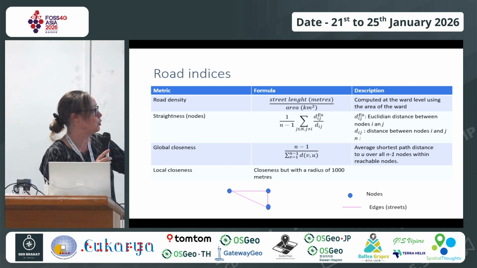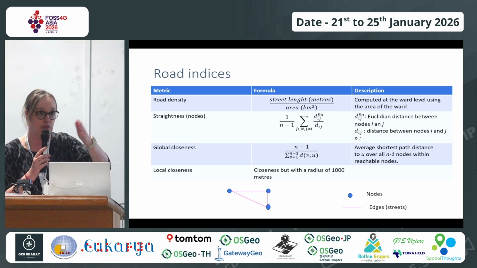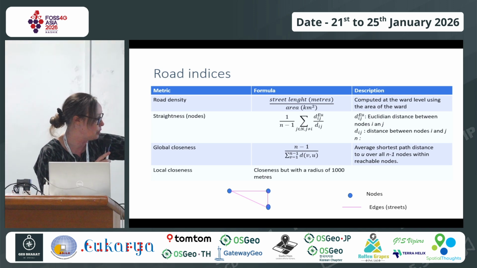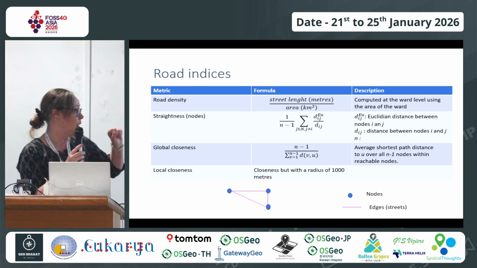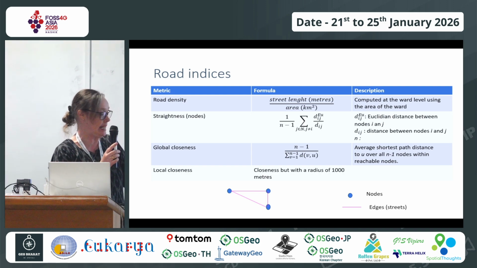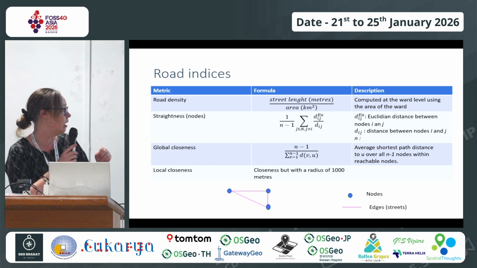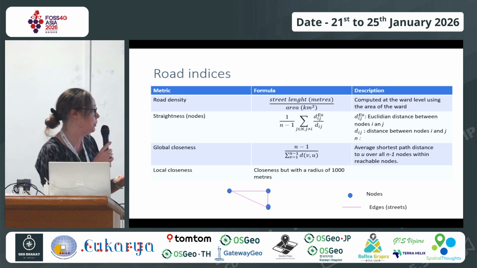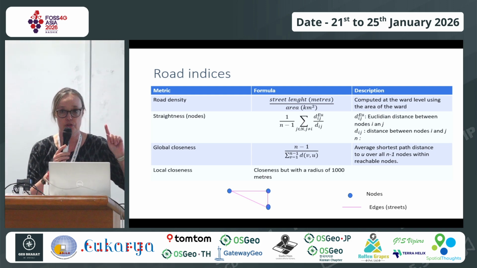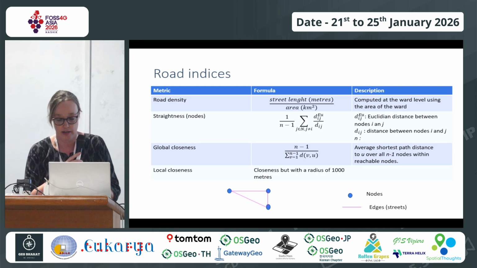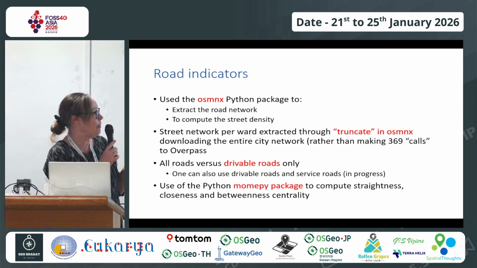We're not going to go too much over the formulas, but straightness is like Euclidean distance versus the other distance, between nodes and edges. The global closeness is how close your network is, how close the nodes are to each other. And local closeness means closeness within a radius. So I've taken 1 kilometer as the radius. As I said, I used OSMnx.